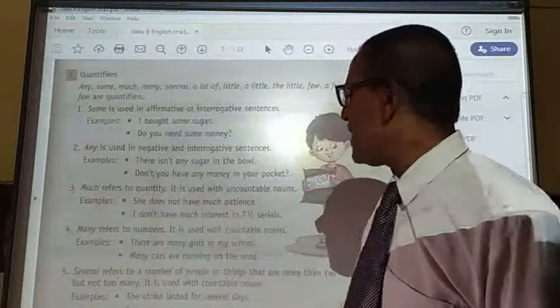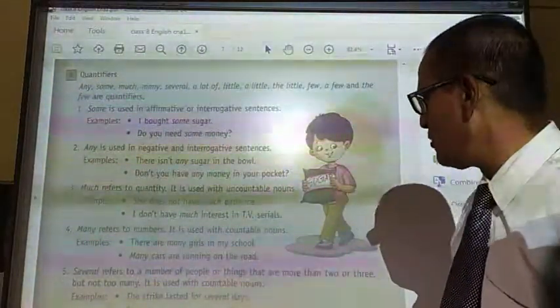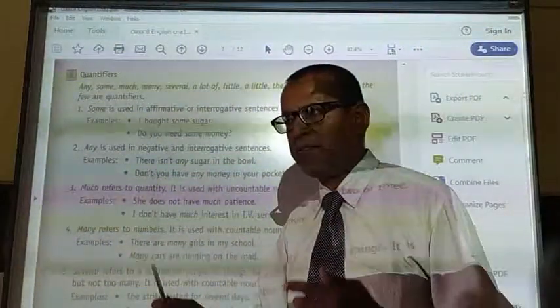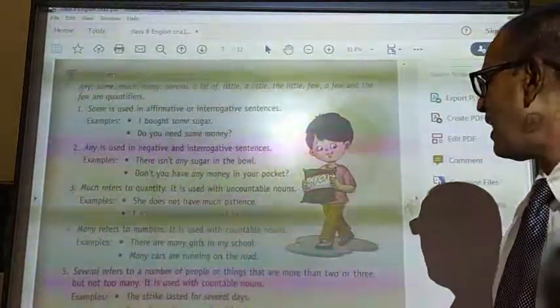We should have much stamina, like that. So next, several means a number of things. The strike lasted for several days. Several days means for many days, a number of days. Several people were injured in the accident.